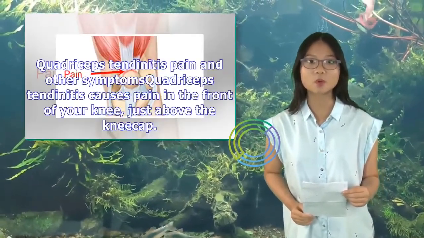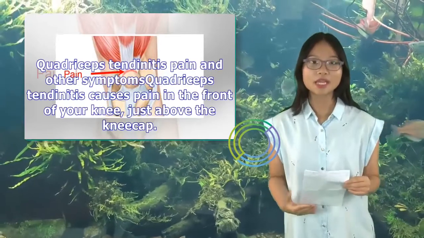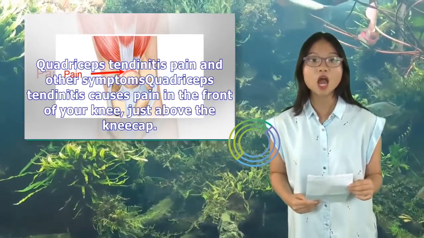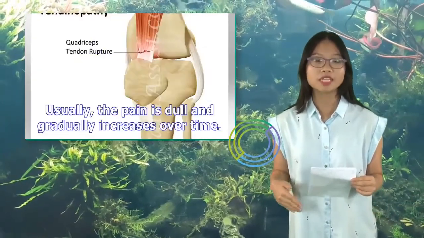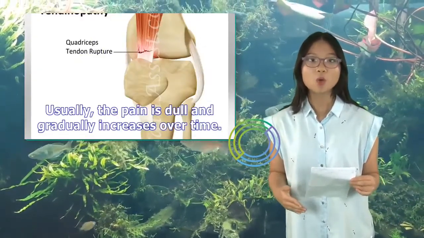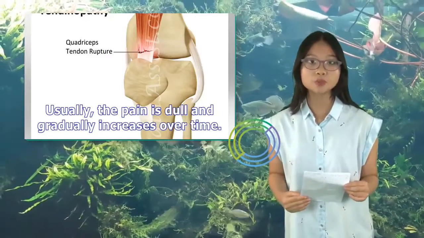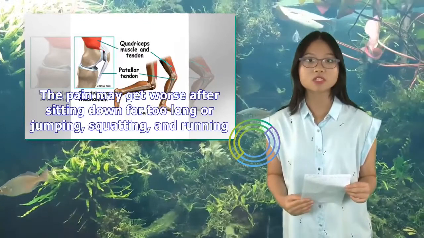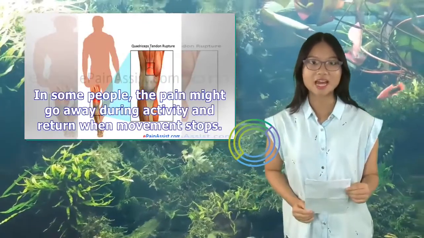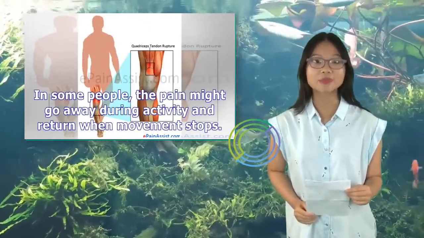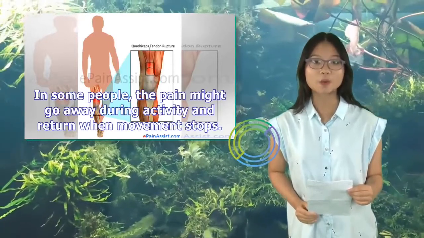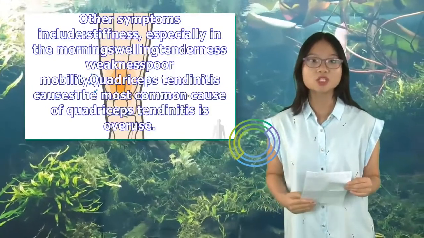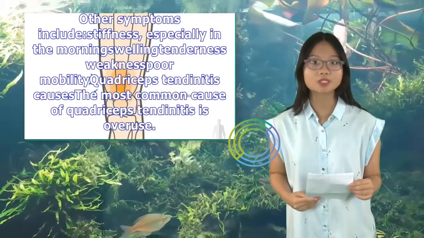Quadriceps tendinitis pain and other symptoms. Quadriceps tendinitis causes pain in the front of your knee, just above the kneecap. Usually, the pain is dull and gradually increases over time. The pain may get worse after sitting down for too long or jumping, squatting, and running. In some people, the pain might go away during activity and return when movement stops. Other symptoms include stiffness, especially in the morning, swelling, tenderness, weakness, and poor mobility.